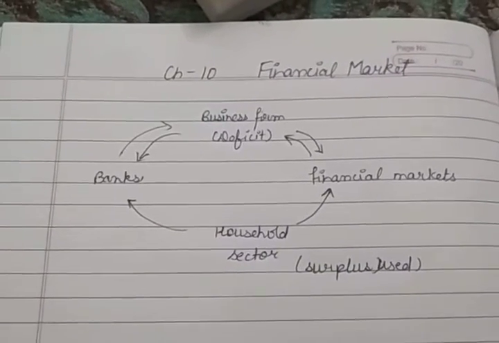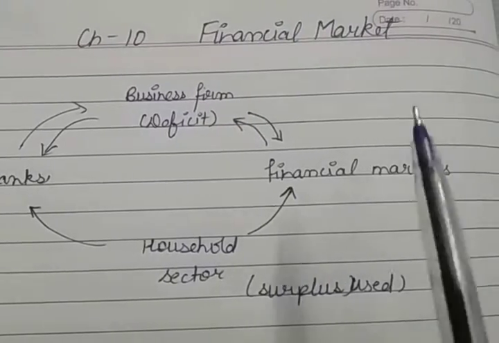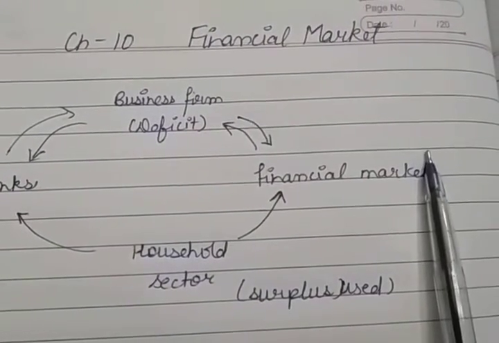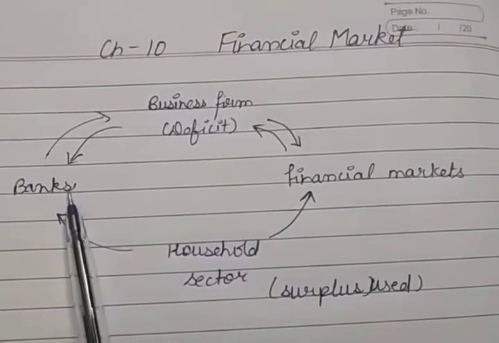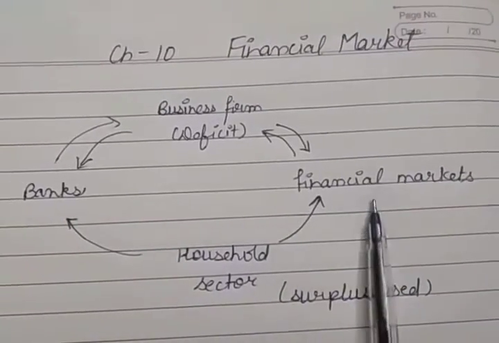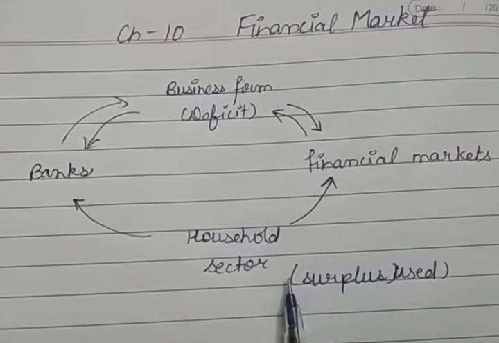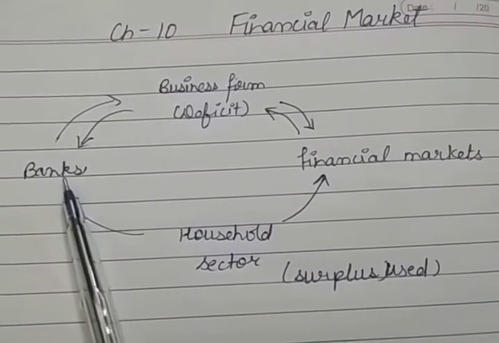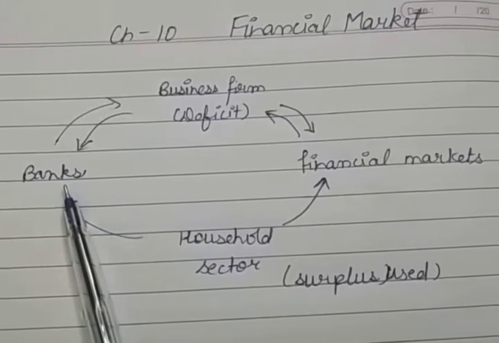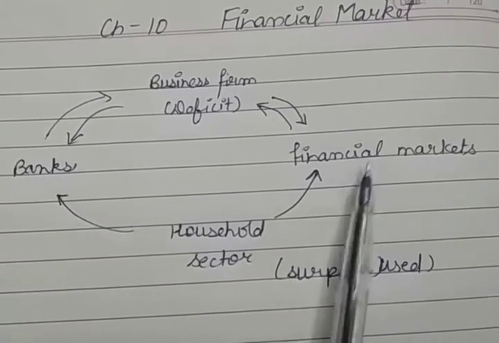So there are mainly two ways through which the funds can be allocated. First of all, by the banks or by the financial markets. The households, those who are the surplus units, may keep their savings in the banks and they may buy securities from the capital market.